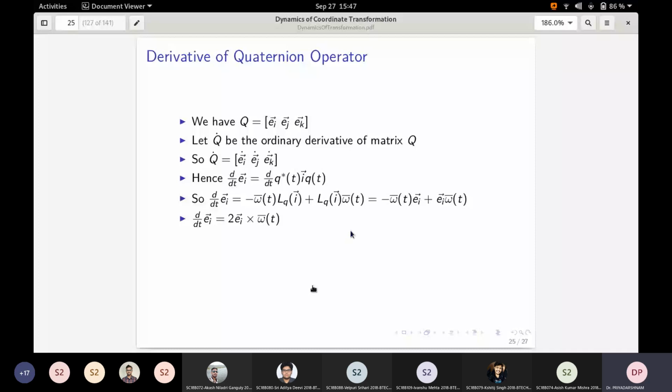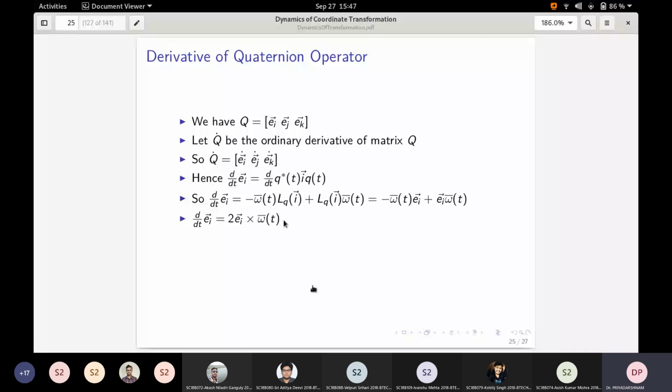So if you reinterpret this, it is Ei cross 2 times omega bar. But omega bar is half the angular rate, remember that, and 2 times omega bar is the actual angular rate. So the derivative of any vector is nothing but the vector cross producted with the axis of rotation. We have got back the same result which we had earlier.